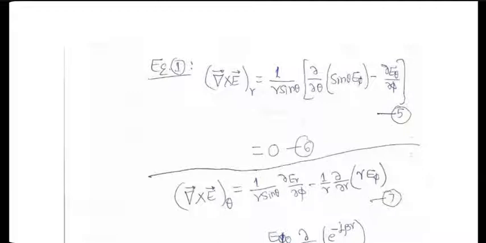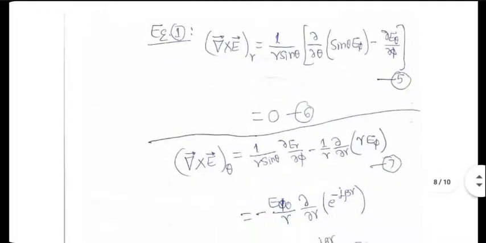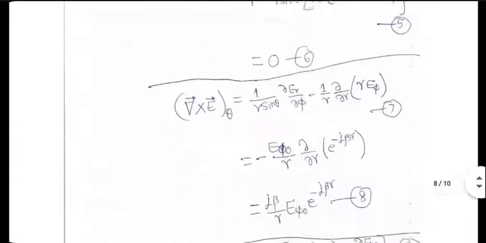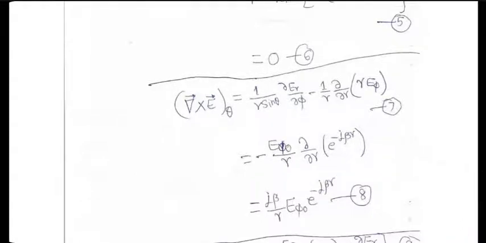So r E phi will become E phi naught e to the power minus j beta r. I hope I have not made a mistake in doing differentiation. What I get is j beta divided by r E phi naught e to the power minus j beta r.